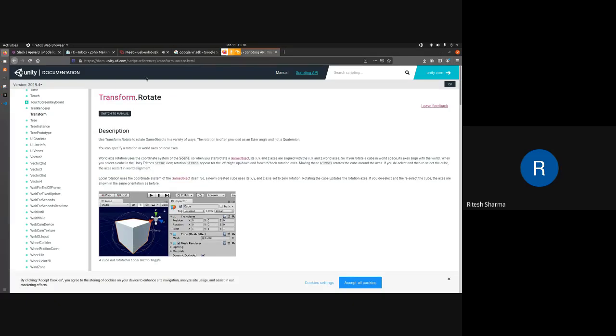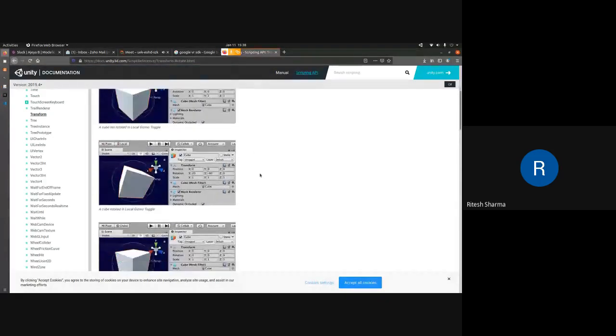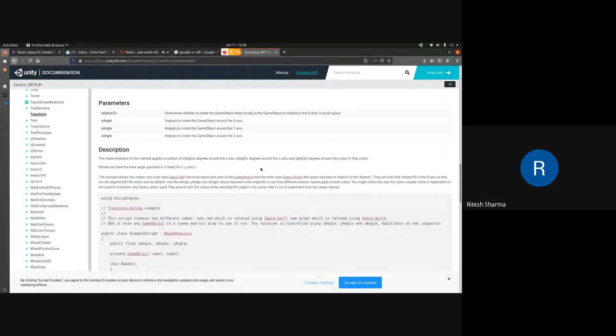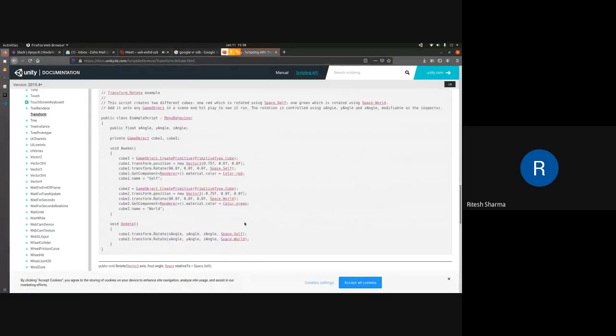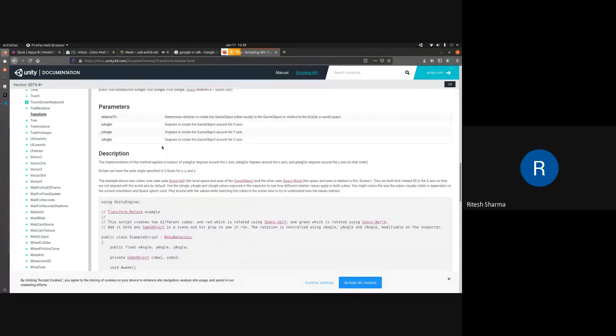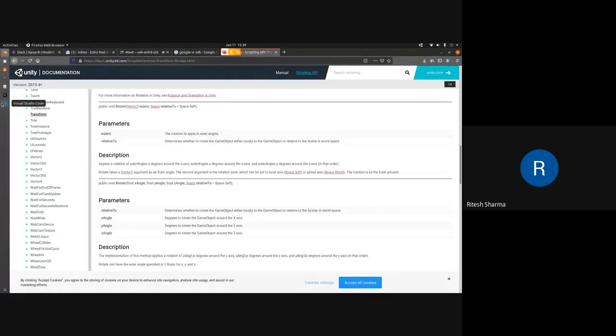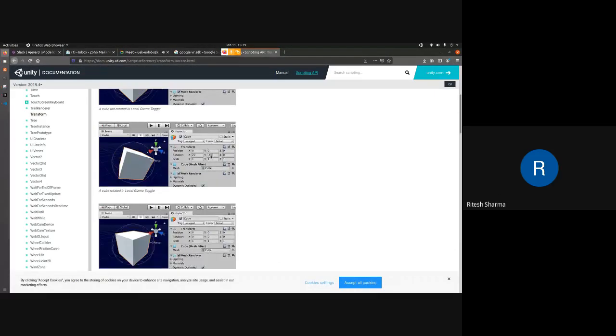If you ever think of proceeding further in this domain, the go-to thing for you is to check out docs.unity3d.com, which has all the APIs and definitions of all the functions that you can use. It's a really good and comprehensive resource. You will find everything here only; you don't have to search anywhere else. So our requirement is that we want to rotate our game object.